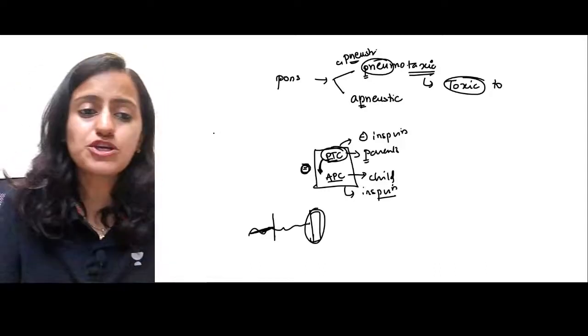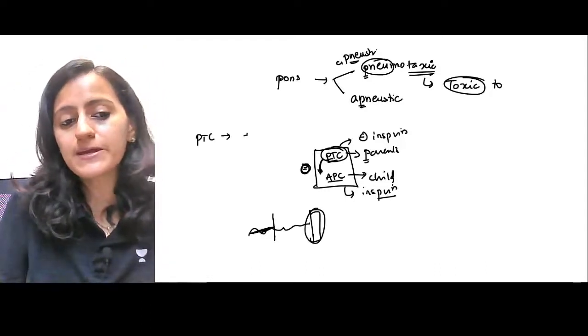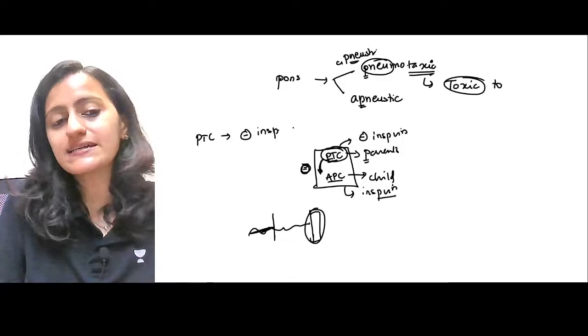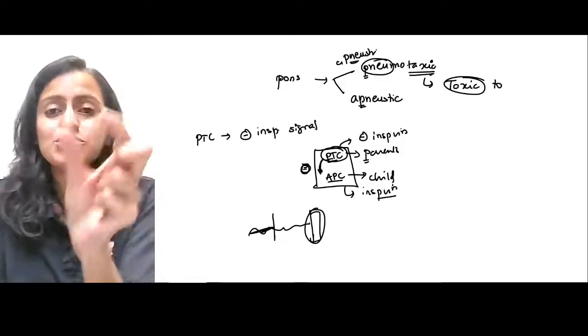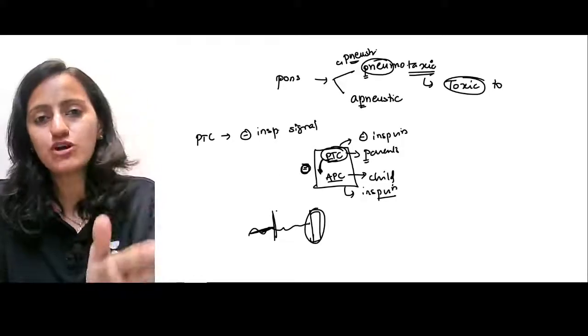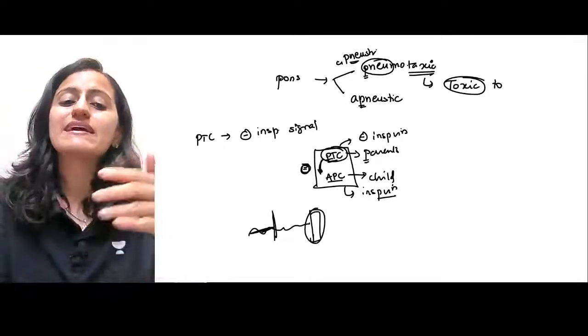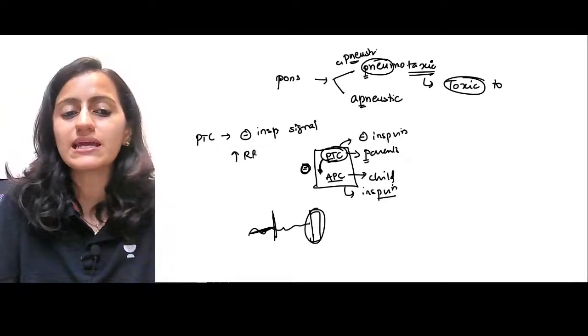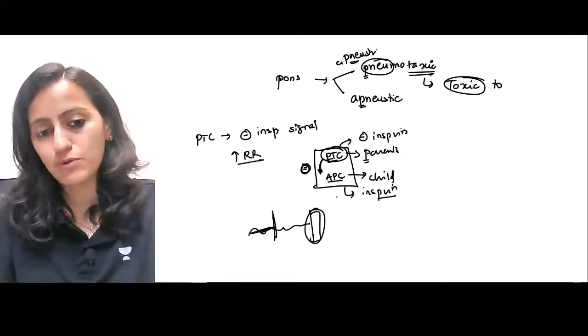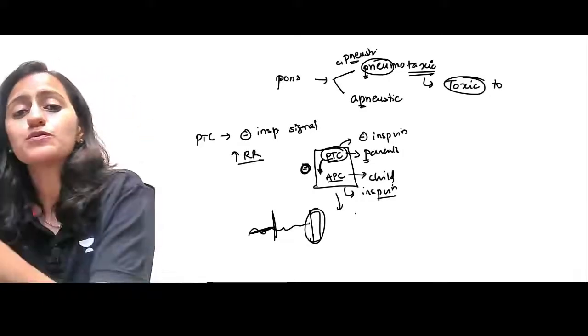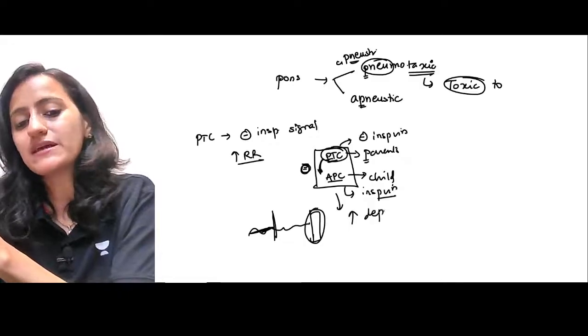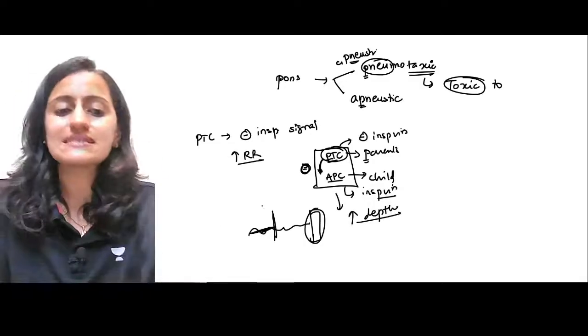So what is the pneumotaxic center basically doing? By inhibiting the inspiratory signal, the switch off point, by the early switch off of the inspiratory signal, you will have increased respiratory rate. The respiratory rate will be more. Apneustic wants to prolong the inspiration, so basically apneustic increases the depth.